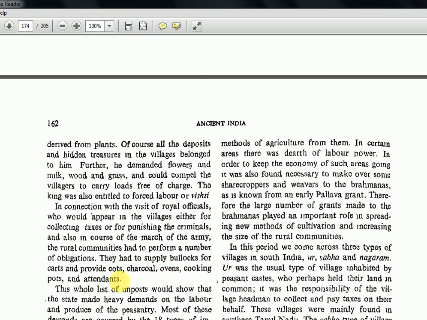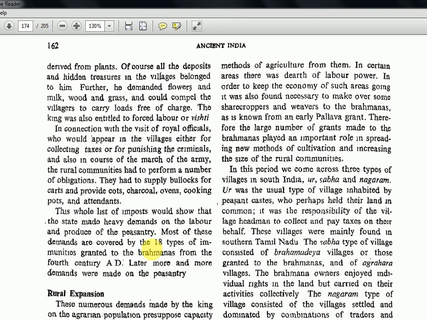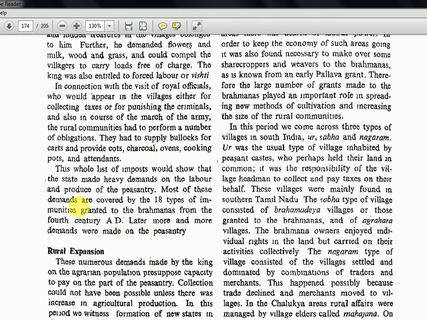So overall, this side heading you saw, right? It was about the role of peasantry. So the taxing, the forced labor, all this resource collection, the peasantry had a major role, and they actually did not have a luxurious life or a peaceful life. Okay, they were contributing to everything. This whole list of impositions would show that the state made heavy demands on the labor and produce of the peasantry. Most of these demands were covered by the 18 types of immunities granted to the Brahmanas from the 4th century AD.